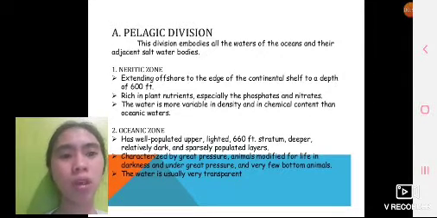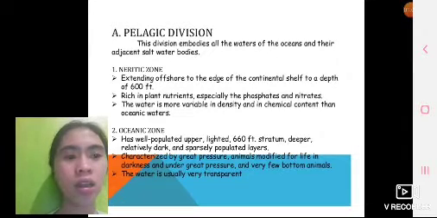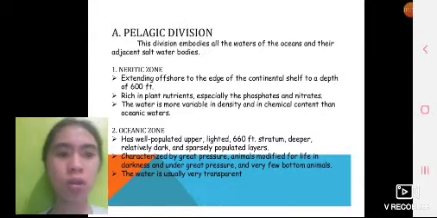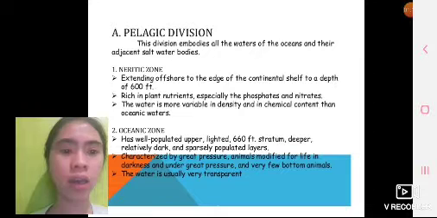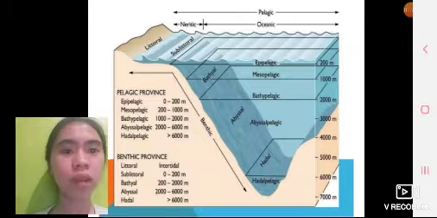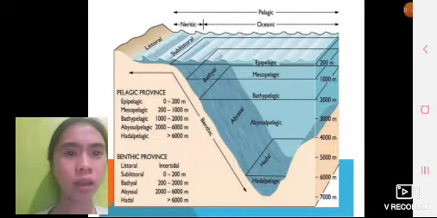Rich in plant nutrients, especially phosphates and nitrates, the water is more variable in identity and chemical content than oceanic water. The oceanic zone has a well-populated upper lighted 660-foot stratum, and deeper, relatively dark and sparsely populated layers, characterized by great pressure and animals modified for life in darkness and under great pressure, with very few bottom animals. The water is usually very transparent. This is an example of the pelagic province and benthic province.